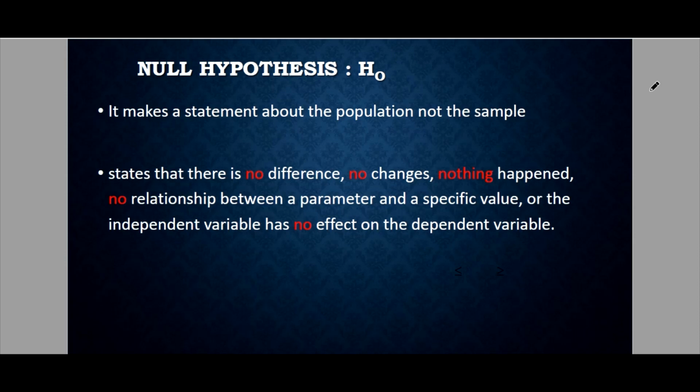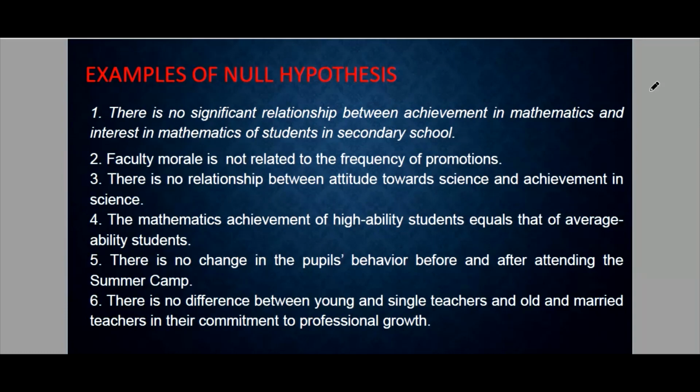variable. So take note of the red highlighted word, no. So in our language, walang kaibahan, walay kalahian. Okay? So both of the parameters or variables mentioned in a problem are the same. Okay, so examples of null hypothesis. The first one, we have there is no significant relationship between these two variables. So take note, there is no. So walang relationship, walang relasyon yung dalawang variables.